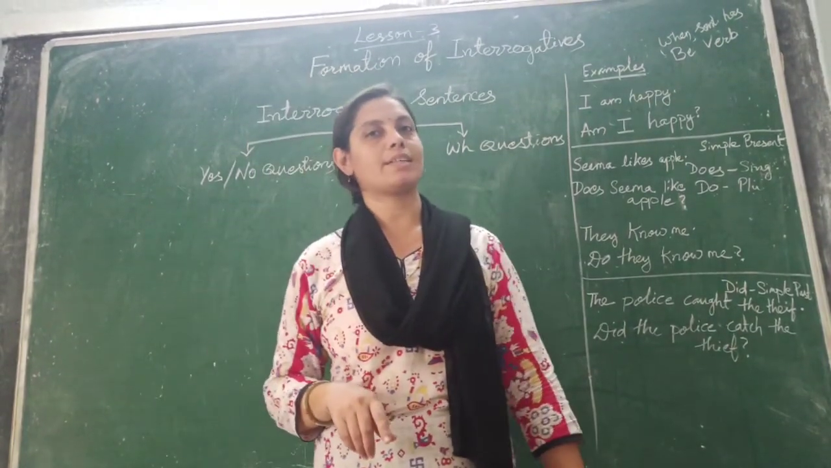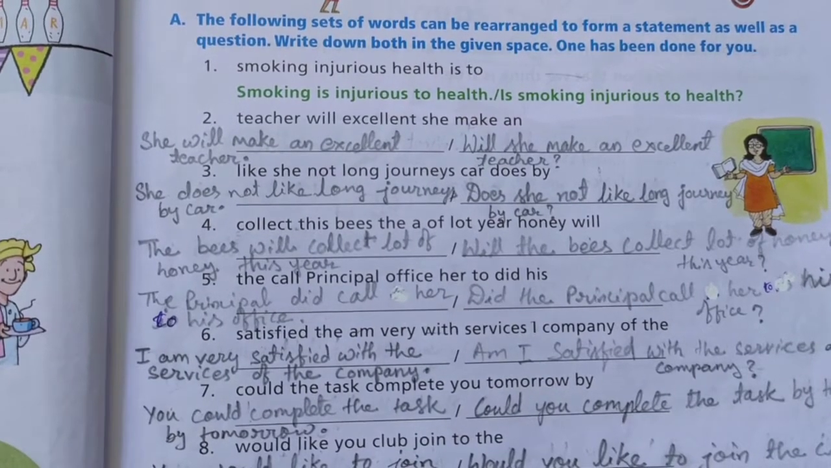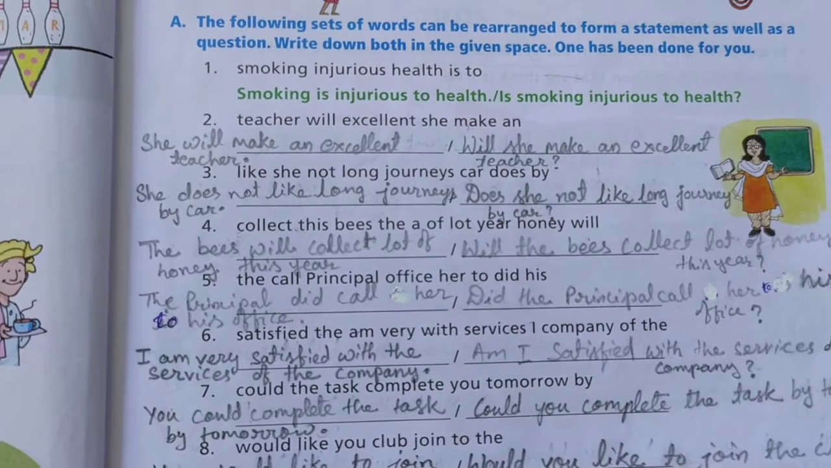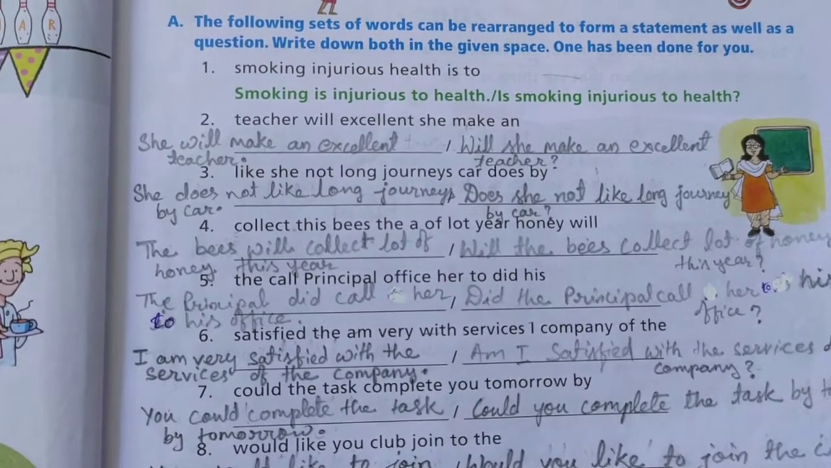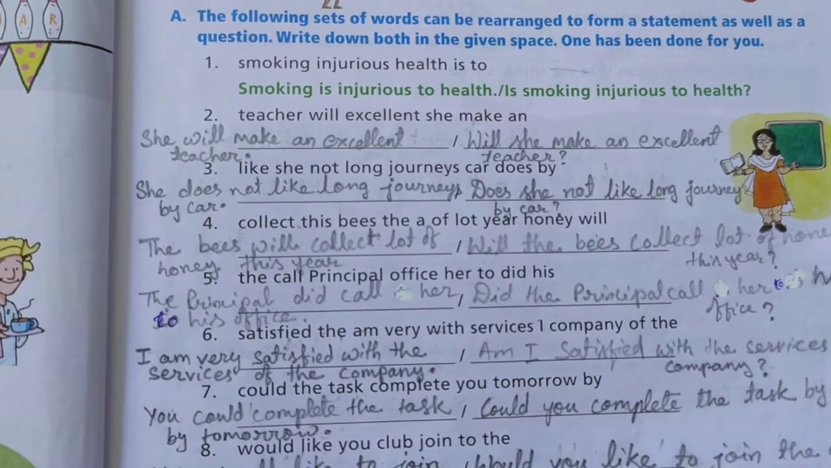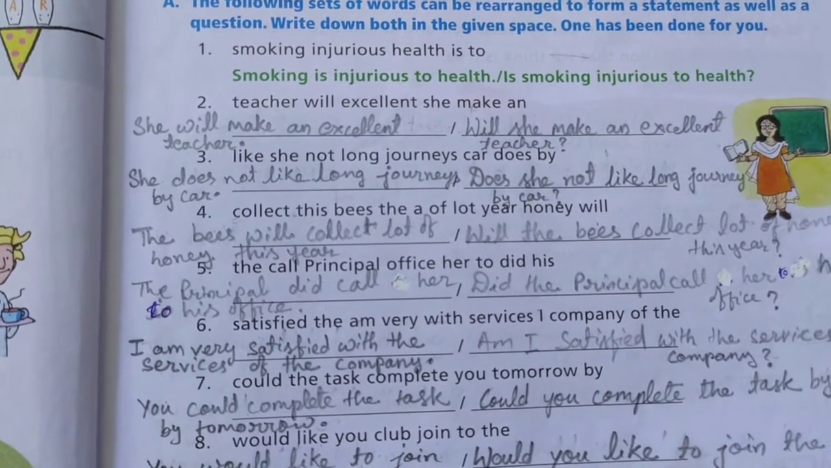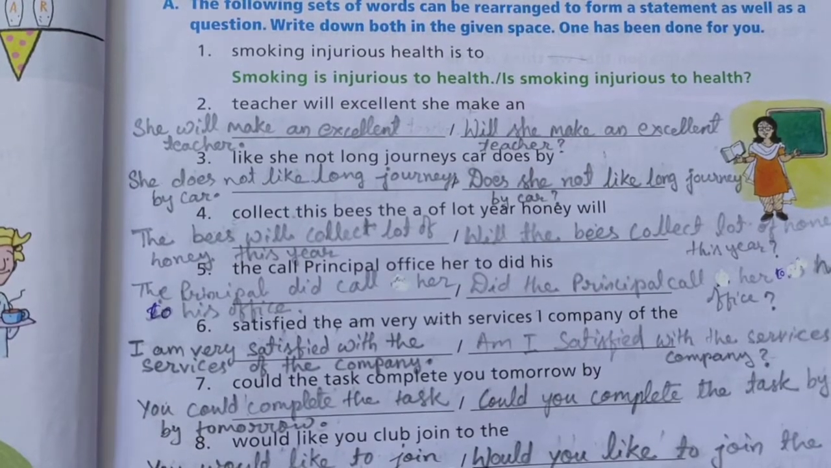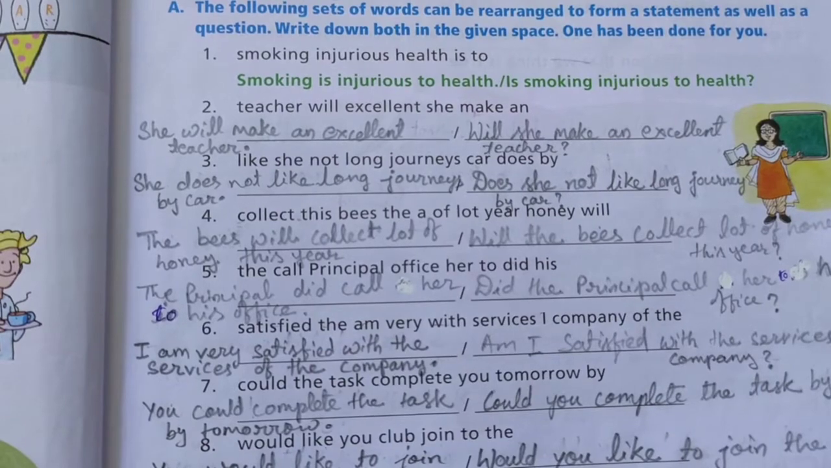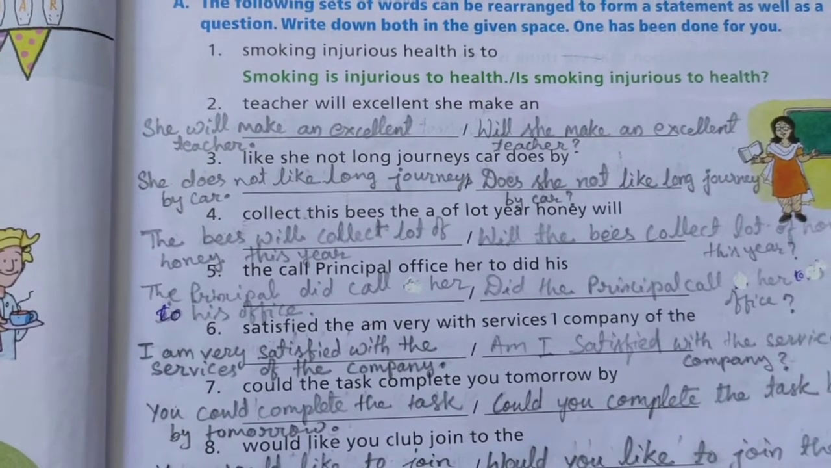So now let's do the exercise. Exercise A. Here you have to rearrange the words to form a statement, and after that you will write the question. First one is already done. We will see the second number. Teacher, will, excellent, she, make. These jumbled words are given. You have to rearrange these words and make a statement.